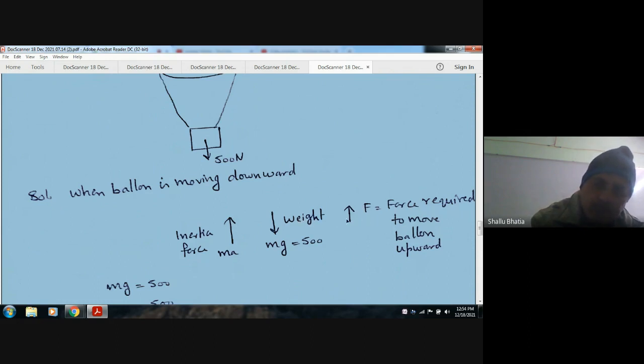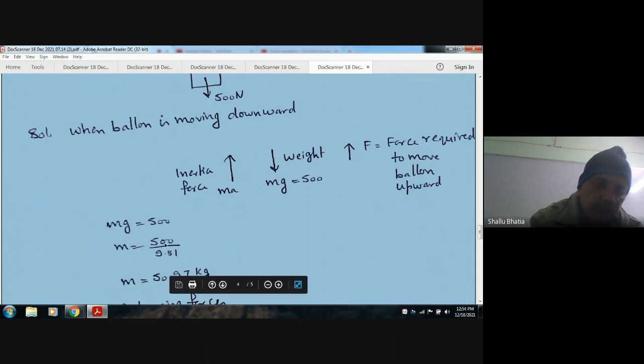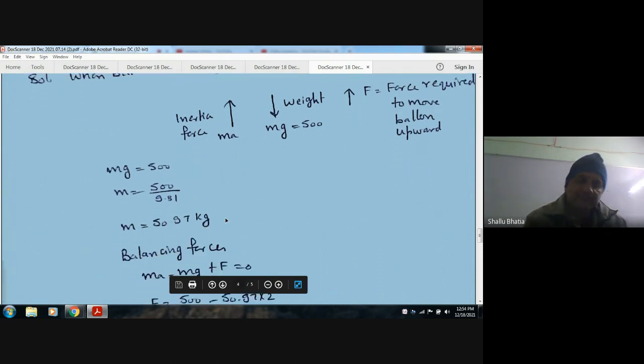Now F will be in the upward direction and the inertia force ma will be in the upward direction, and only the weight will be acting in the downward direction when the balloon is moving downward. So mg is equal to 500, m is equal to 500 by 9.81, so m is equal to 50.97 kg.